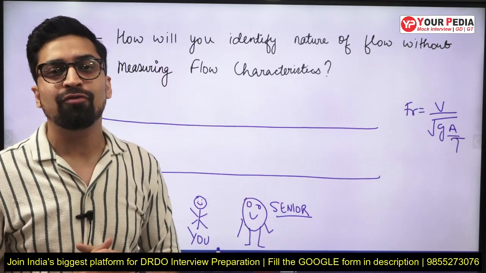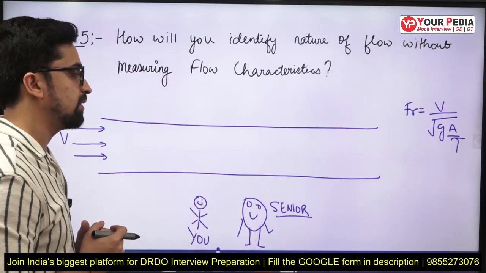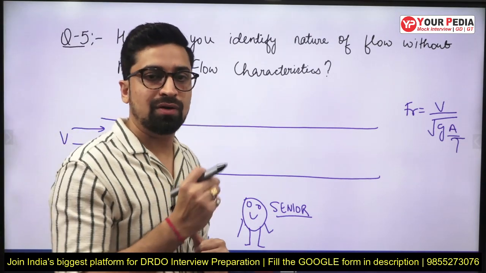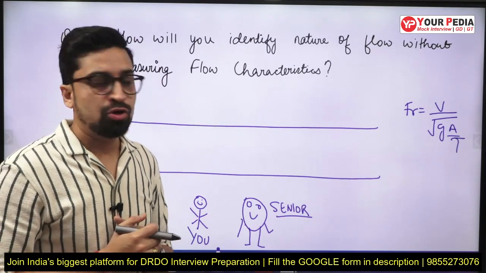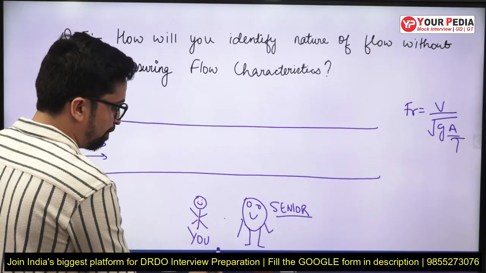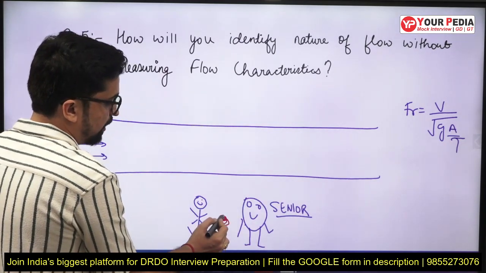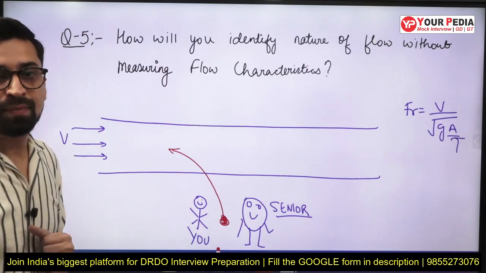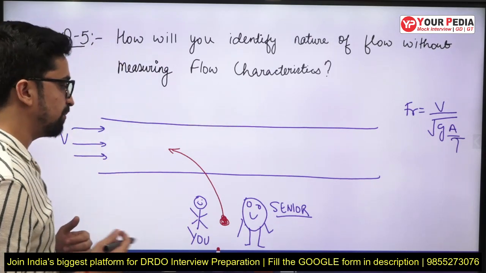So without measuring flow properties, you need to identify which kind of flow will be there in the channel. So the major conceptual question is this only. So in this case, what you can do is you just need to take a pebble or a stone from the ground. Clear? So this is a stone, and you throw the stone in the river or the channel, and you need to observe some things, right?